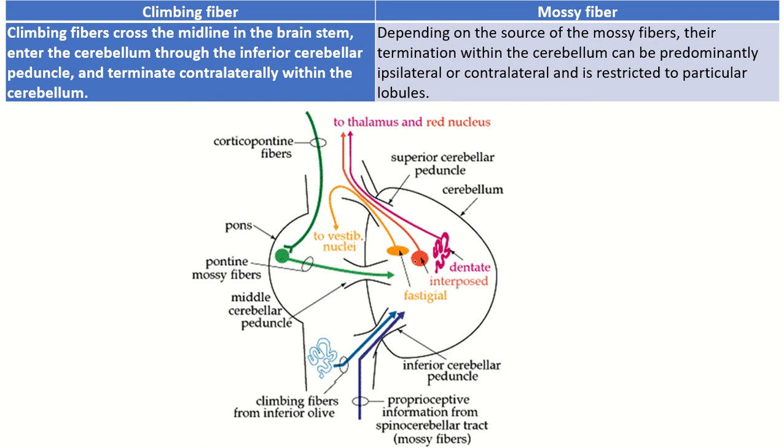The climbing fiber crosses the midline in the brainstem, enters the cerebellum through the inferior cerebellar peduncle, and terminates contralaterally within the cerebellum. This is the inferior olivary nucleus, and this is the climbing fiber. It crosses to the opposite side, so it enters the cerebellum contralaterally. Some mossy fibers enter the cerebellum contralaterally, some are ipsilateral. See, this mossy fiber enters the cerebellum ipsilaterally, but this mossy fiber is contralateral.